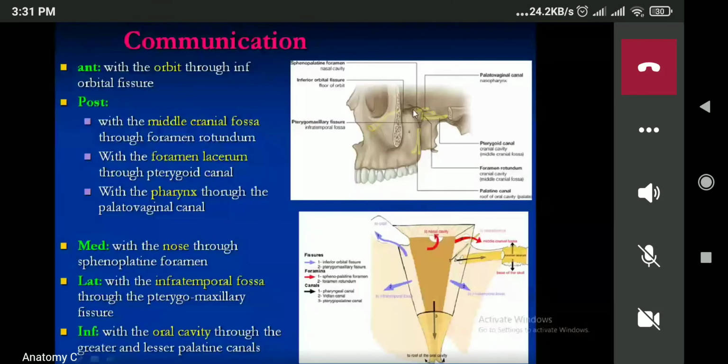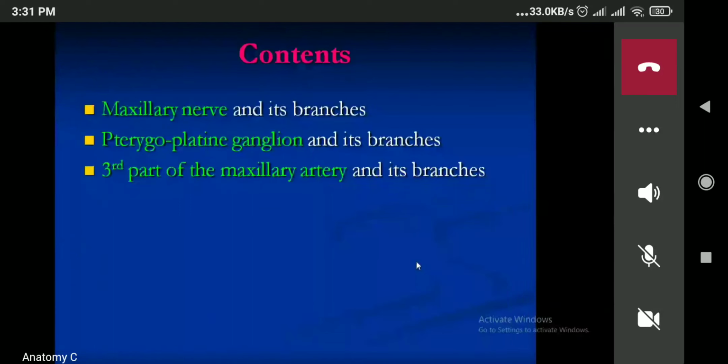Now what are the contents of the pterygopalatine fossa? One is the maxillary nerve. Next one is the pterygopalatine ganglion, and the third part of the maxillary artery and its branches. Now, from the third part of the maxillary artery, the PIGPAS, these are the six branches arising from the third part of the maxillary artery, which will be the content of the pterygopalatine fossa. Now, I've already taught you the maxillary nerve also.